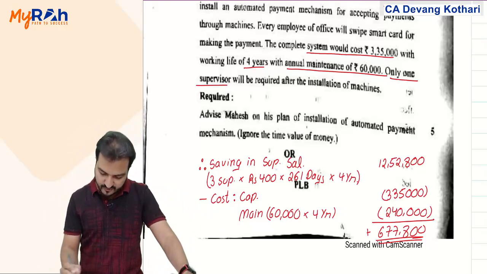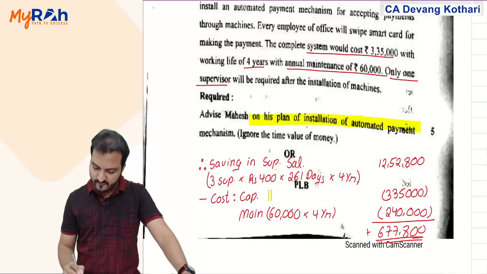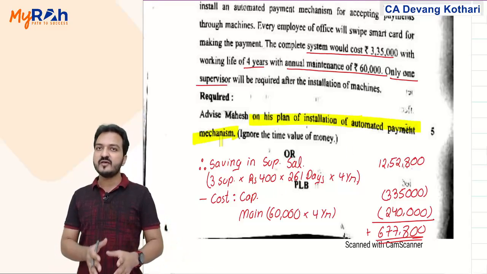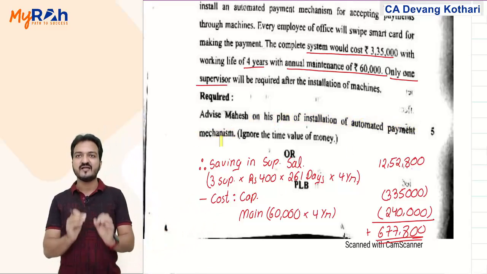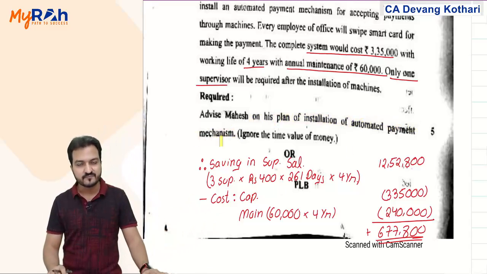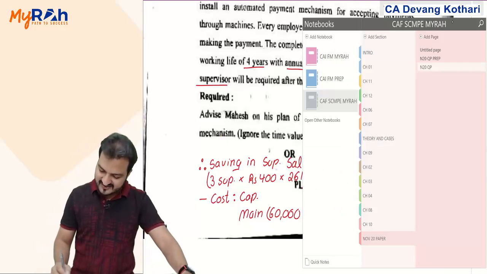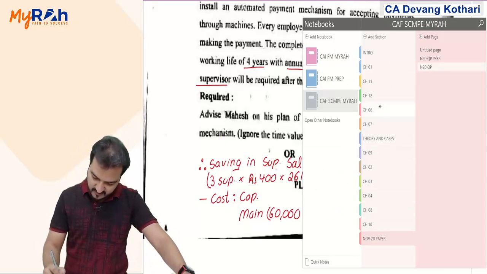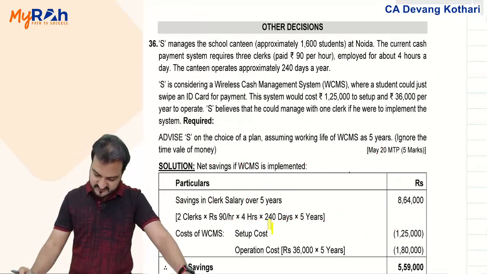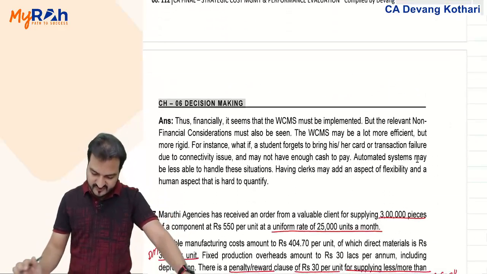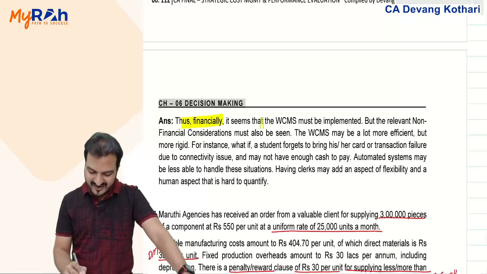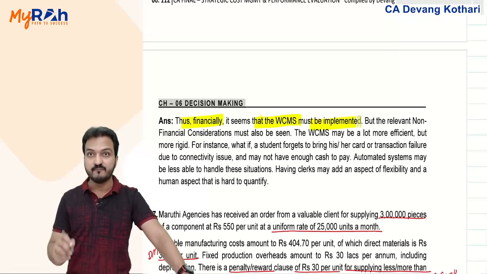Advise Mahesh on his plan of installation of automated payment mechanism. Should he install the automated system? Yes, as the net benefit is positive, he should install the automated system. Done? Yes. Plus, you can also write some more analysis like I gave you in the classwork question. Look at this. Here also your net savings was positive. So here also we suggested that financially it seems that the automated system must be implemented.